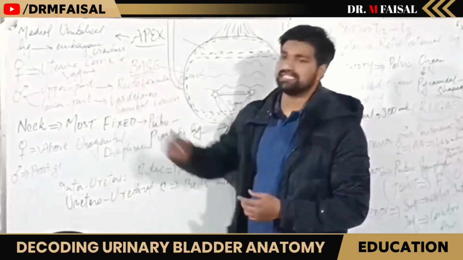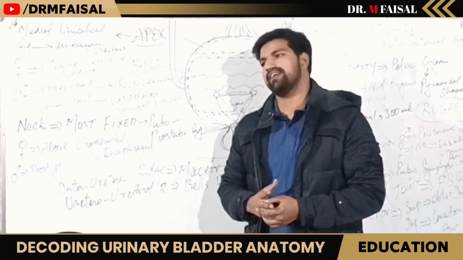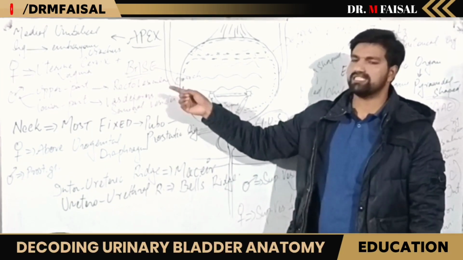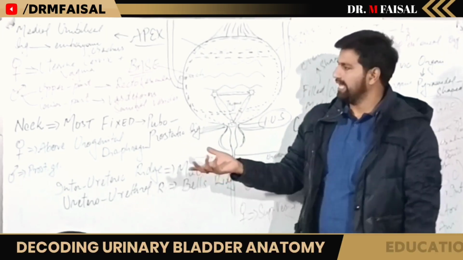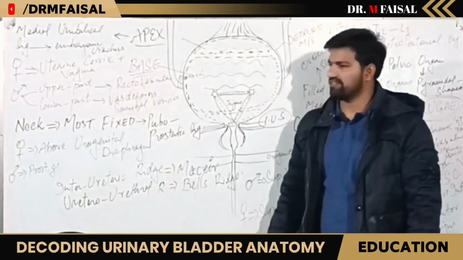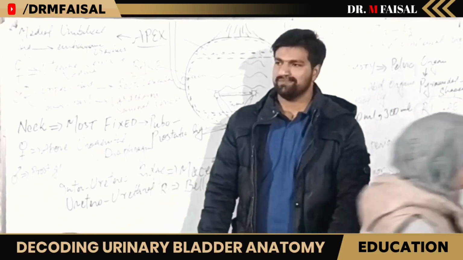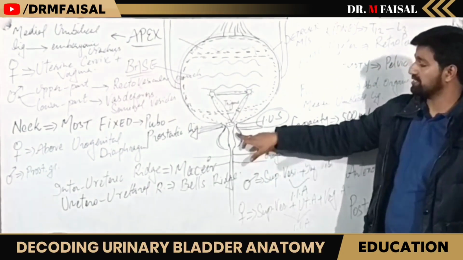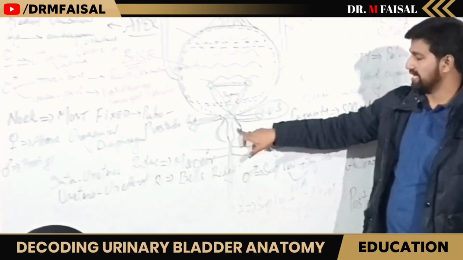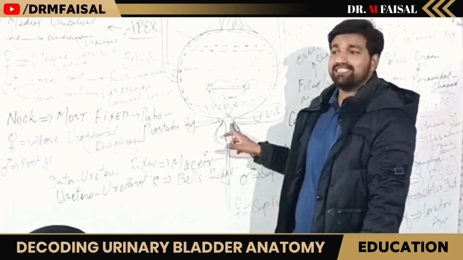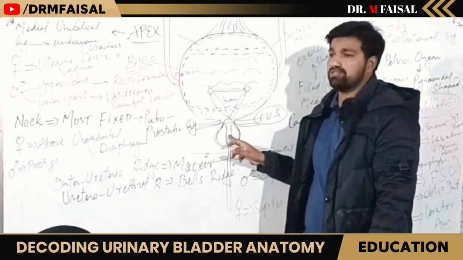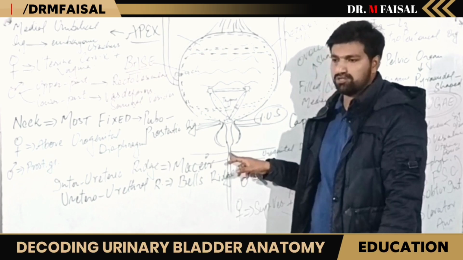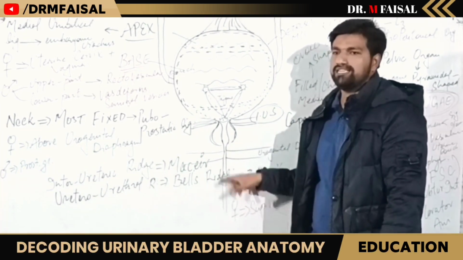In females, it is attached to the uterine cervix and vagina. In males, the upper part is attached to the rectovesical pouch. It is nothing, just a peritoneal fold. And then the lower part is attached to the vas deferens or seminal duct. Before I go into detail, we have the prostate gland over here. The prostate gland contains the urethra, the widest part of the urethra, present within the prostate gland. Then we have the membranous urethra. Then we have the penile urethra.